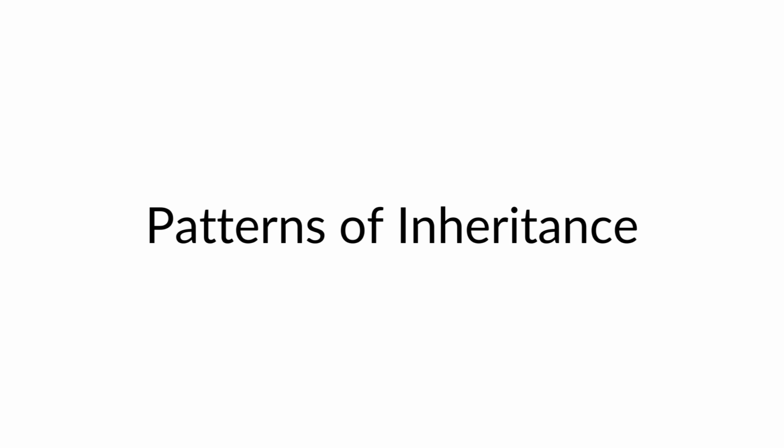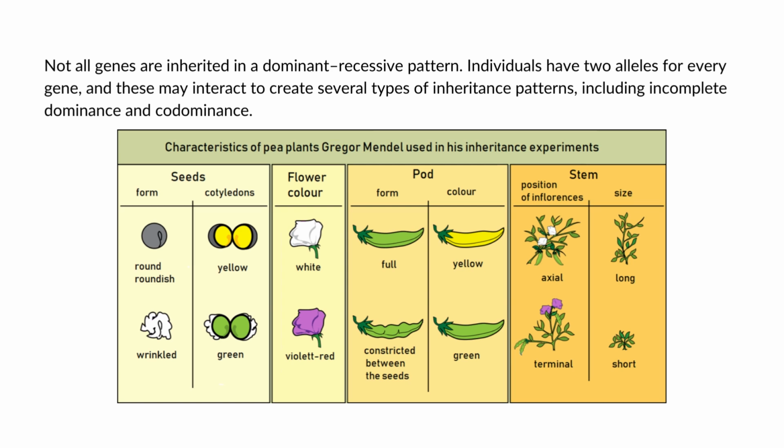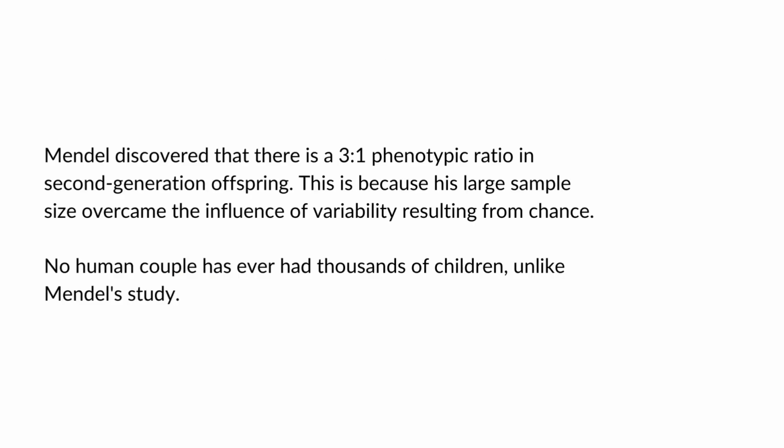Let's continue on with our topic. So we stopped at Mendel's seeds or the Mendelian genetics, wherein we talked about the peas, no? Types of seeds, the characteristics of the seeds, flower color, the pods, and the stem, wherein he discovered that there is a 3:1 phenotypic ratio and 1:2 genotypic ratio.